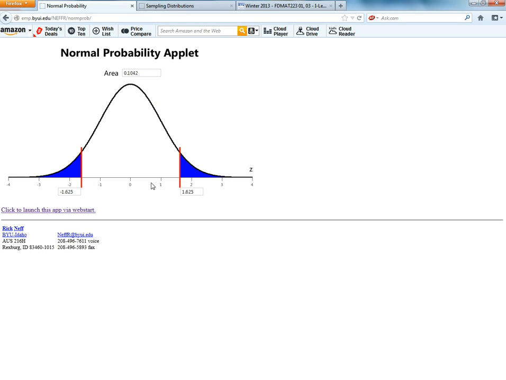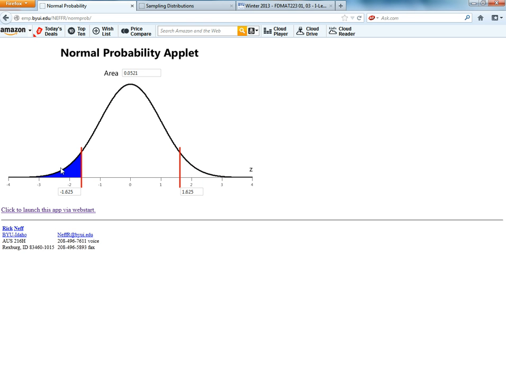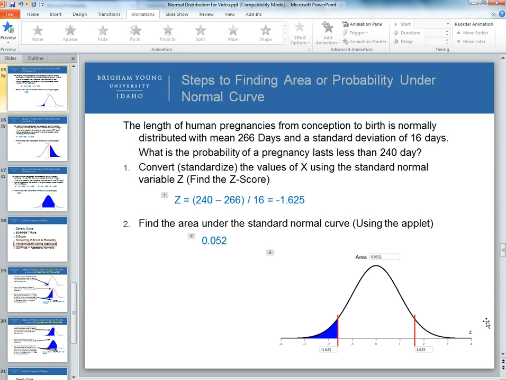So we can click and shade the certain areas we're interested in, marked in blue, but we're only interested in less than, so if we click less than, this is the probability associated with it. When we determine the probability, we conclude that there's an approximately 5% probability that a pregnancy will last less than 240 days. And here's an example of what I just did using the applet.